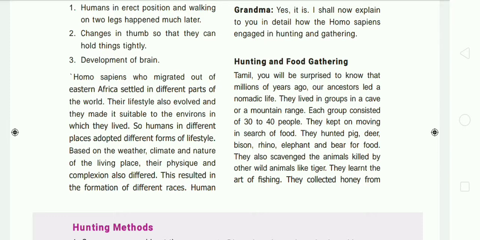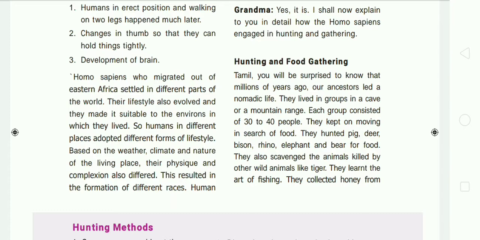For example, in America the climate condition will be very chilly, so you can see very light skinned persons in those places. But in Africa the climate will be very hot, so dark skinned people will be in Africa. Likewise, based on the weather and climate, the color and size of humans will be different. So this resulted in the formation of different races.